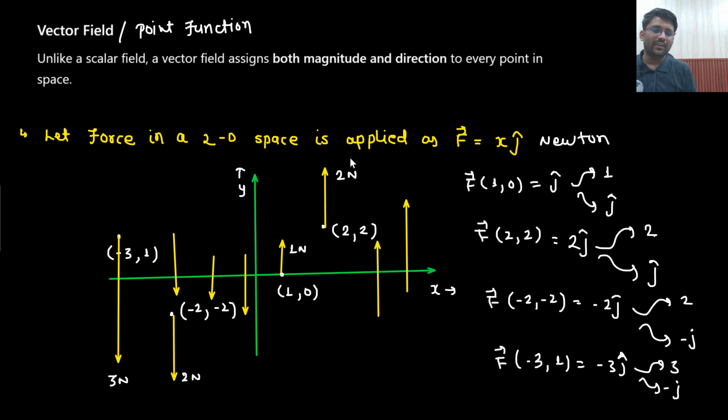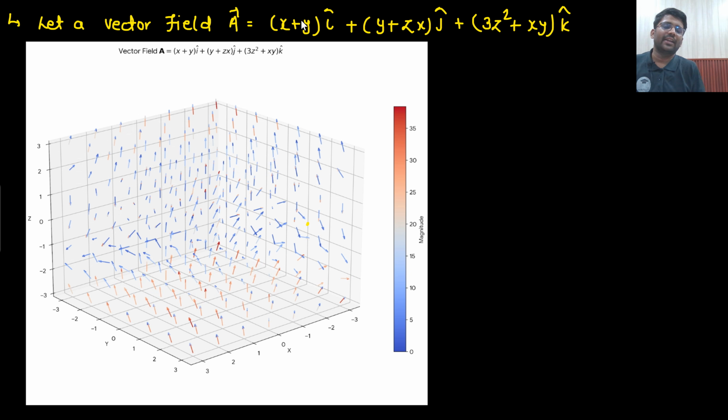So this kind of vector field we will be getting, that there are vector field lines, right? Any random function you can make. Let's just say I made this function (x + y) i cap + (y + zx) j cap + (3z² + xy) k cap. Let's say I need to find the value of my vector field at 1, 1, 1. So the value is coming out to be 2 i cap + 2 j cap + 4 k cap.